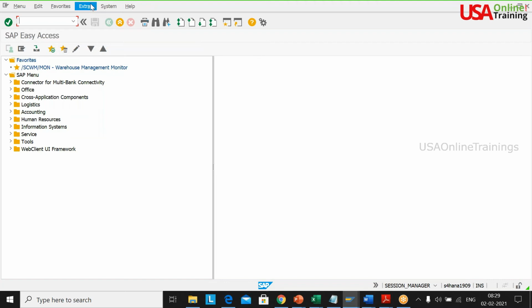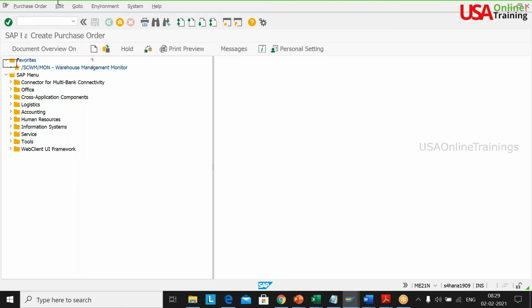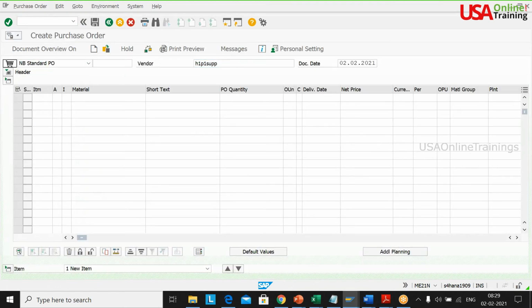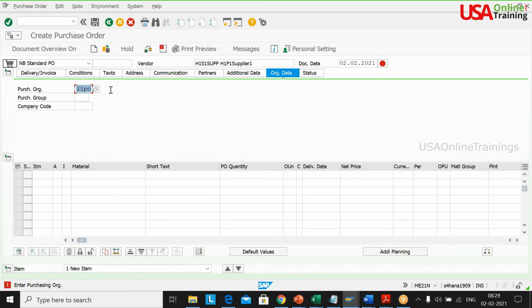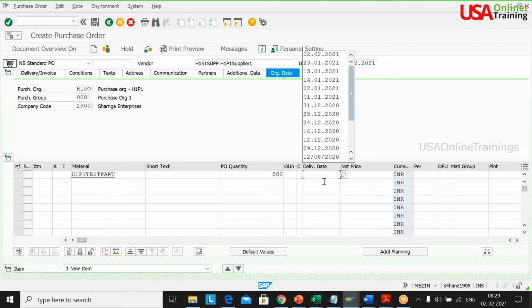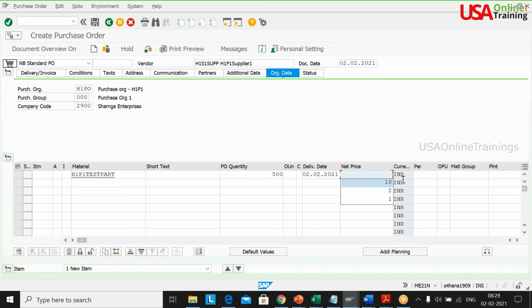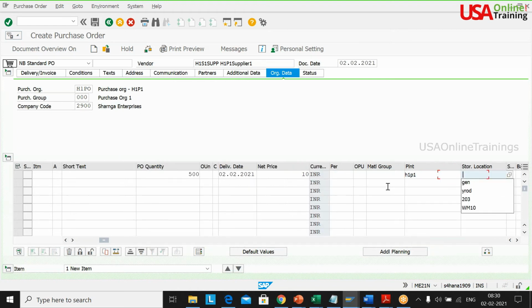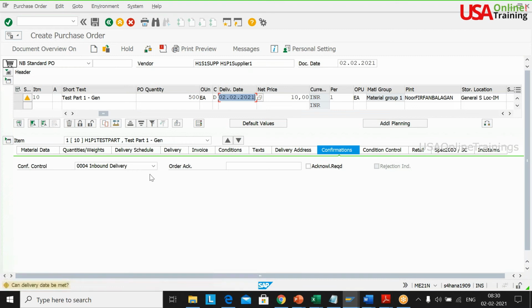Correct. Why I am taking that inbound delivery in confirmation is that going forward, we are going to put that confirmation tab in the PO. One more thing I will do: I'll create one more PO, so this makes it clearer. The material I'm using is the same, quantity 500, delivery date is today's date, price is 10, H1P1 and general. This one I'm not taking now, so let me keep it blank here.